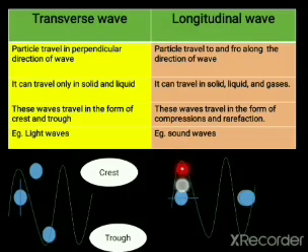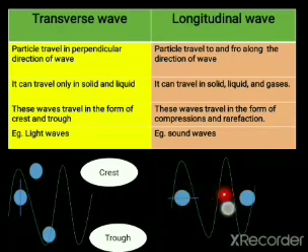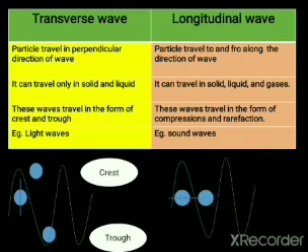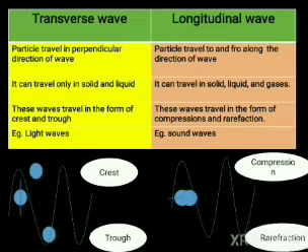This area is compression and this area is rarefaction, whereas in a transverse wave, this area was the crest and this area was the trough. As you can see in this animation, the particle is moving along the direction of the wave. This area is compression, whereas this area is rarefaction. This is highly dense, this is less dense.